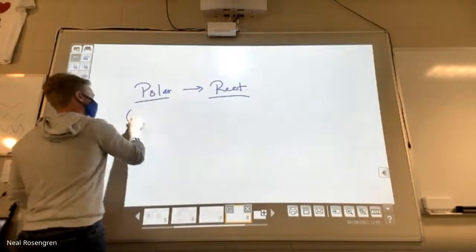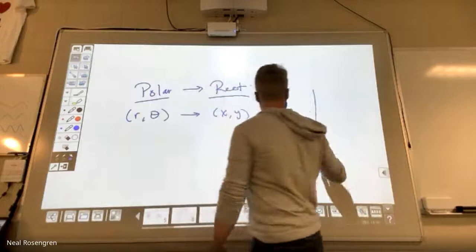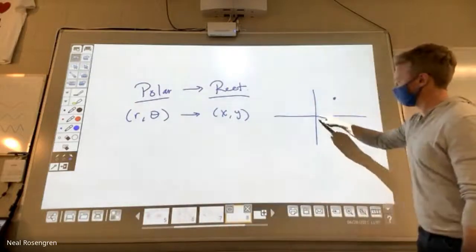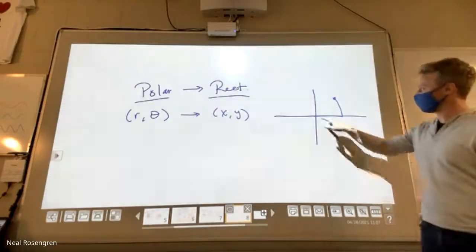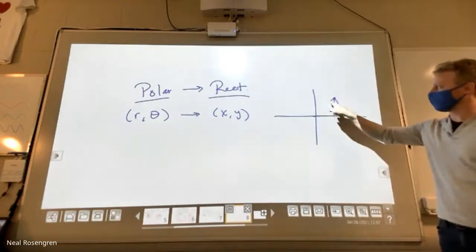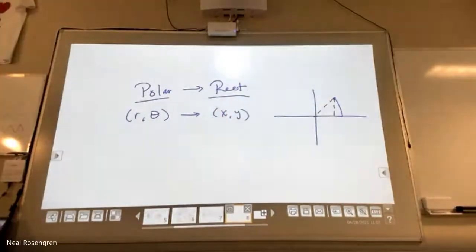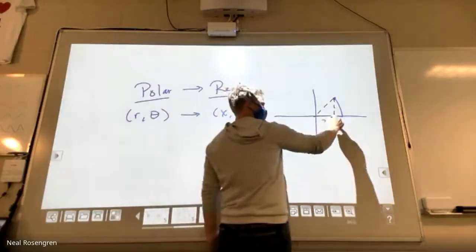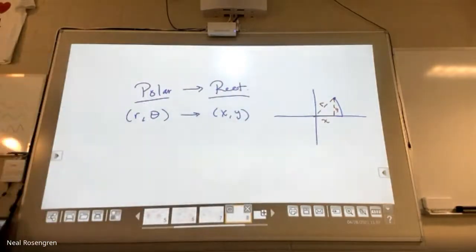Okay, how do we go back from r theta to xy? Well, remember what we've done, right? We've gone out r and over to there. Okay, but I can measure a rectangular distance in order to get there. And of course, it goes back to the fact that the radius of the circle that we're on, I can get to it directly from the origin. Okay? Where this length right here will be x, this length right here is y, that length right there is r. And those are the only things I really need.